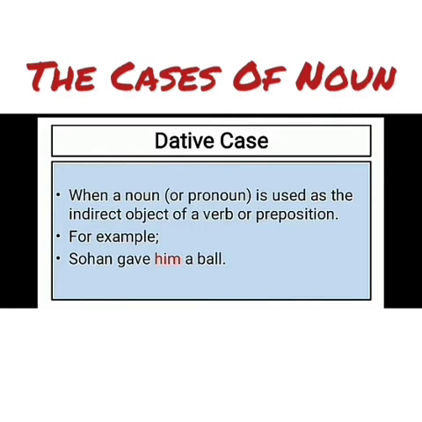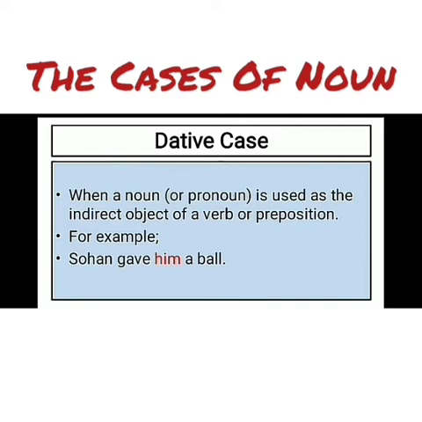Now come to dative case. Though this is not a very common case, at least we should know about it. When a noun or pronoun is used as the indirect object of a verb or preposition, it is called dative case. Like Sohan gave him a ball.